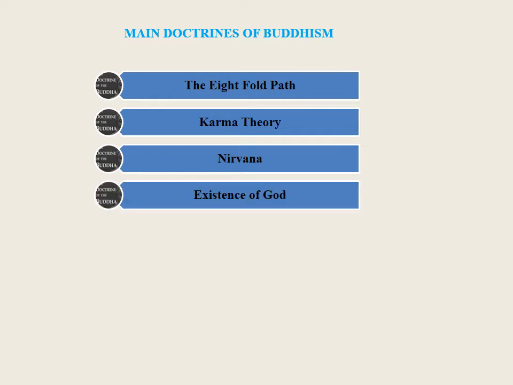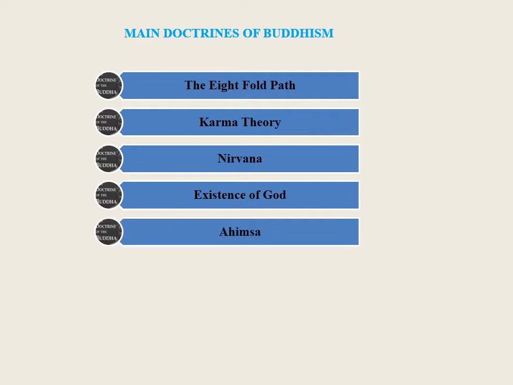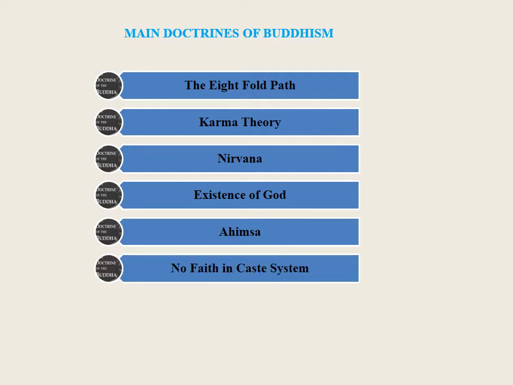Existence of God. Buddha was silent on the existence of God. Scholars have interpreted his silence as disbelief. Ahimsa. One of the prominent teachings of Buddha was ahimsa. He was strongly against anyone causing harm to any living being. No faith in the caste system. Buddha vehemently opposed the caste system as he believed that all men are equal and that there should not be any caste distinction.